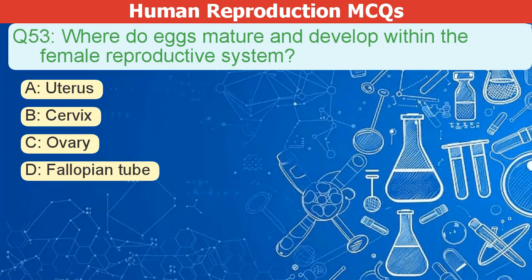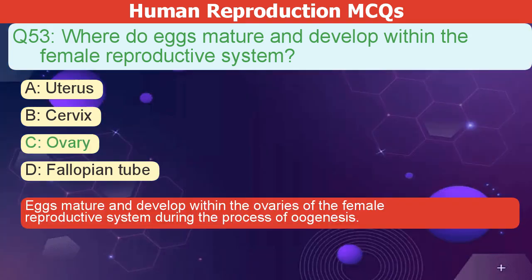Where do eggs mature and develop within the female reproductive system? A. Uterus. B. Cervix. C. Ovary. D. Fallopian tube. The correct answer is C. Eggs mature and develop within the ovaries of the female reproductive system during the process of oogenesis.